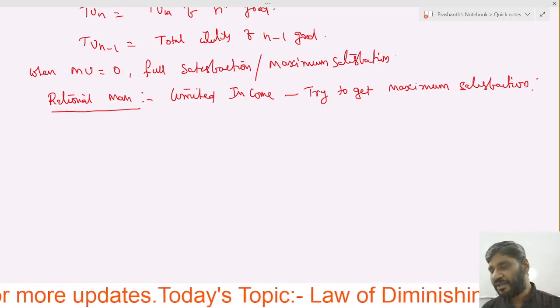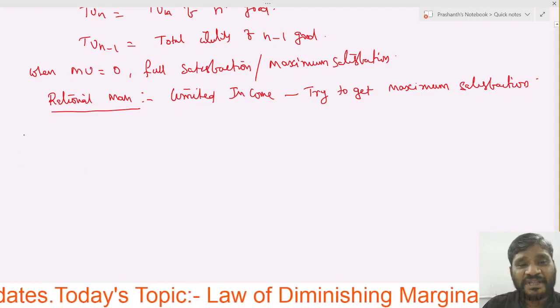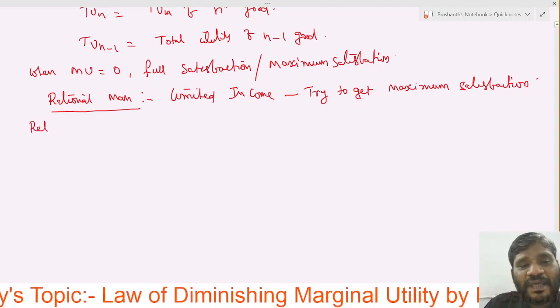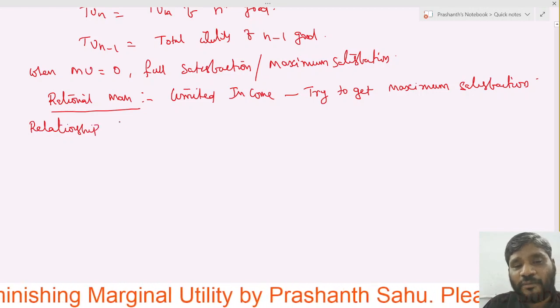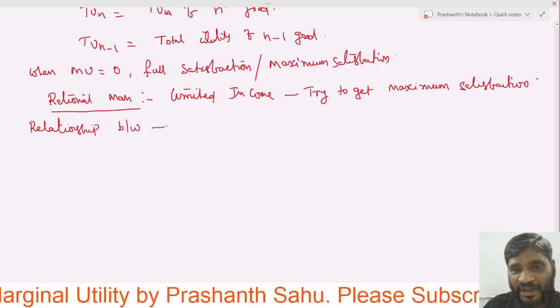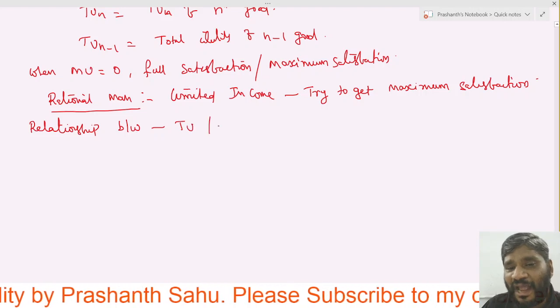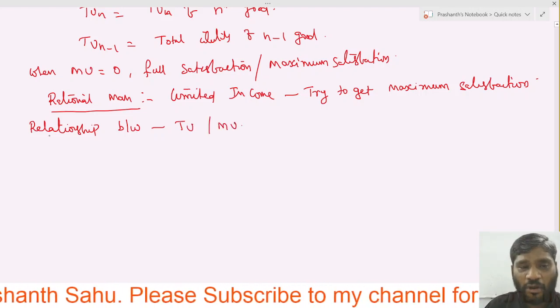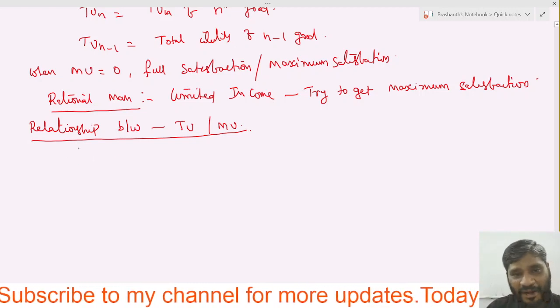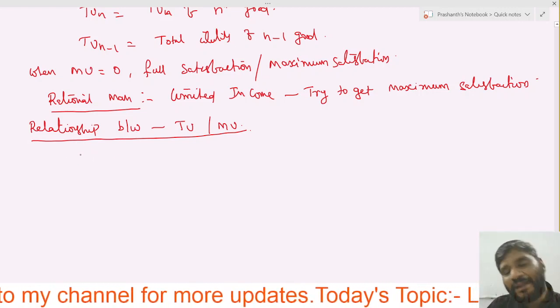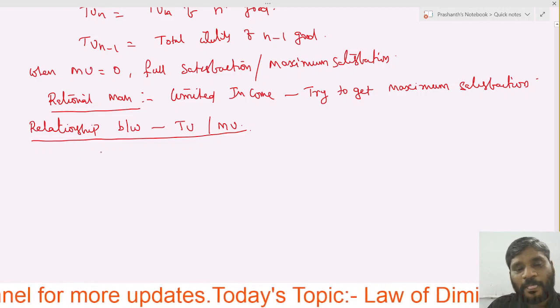Now we will discuss the relationship between total utility and marginal utility. Although we have discussed it, we should write it clearly here. So what we have to write, let us see.